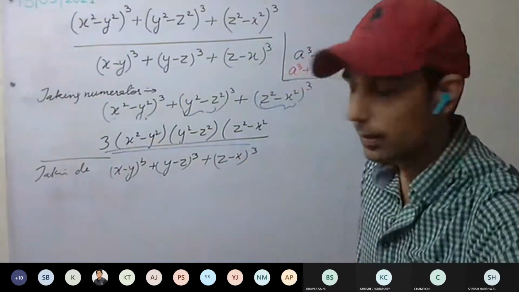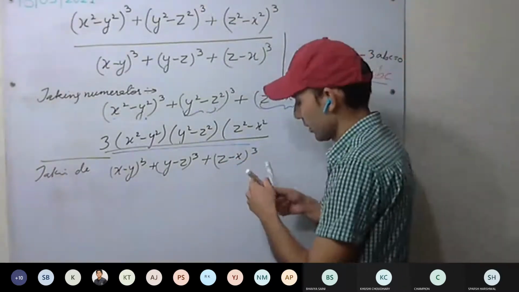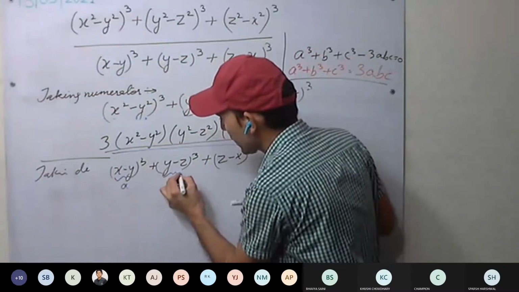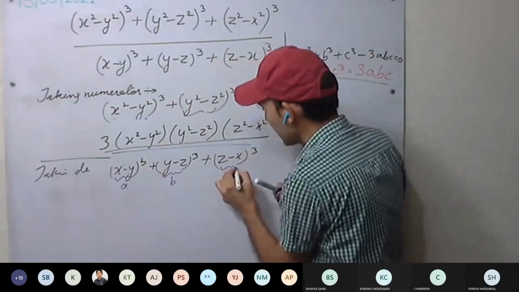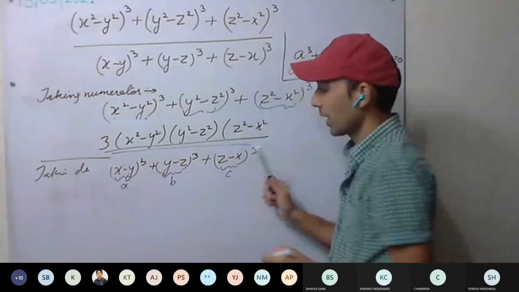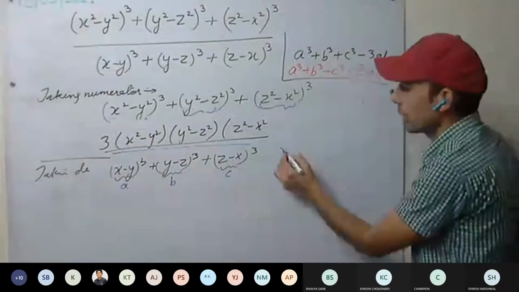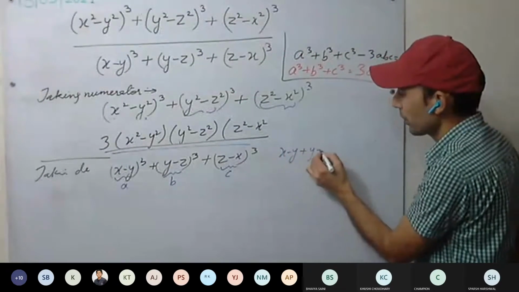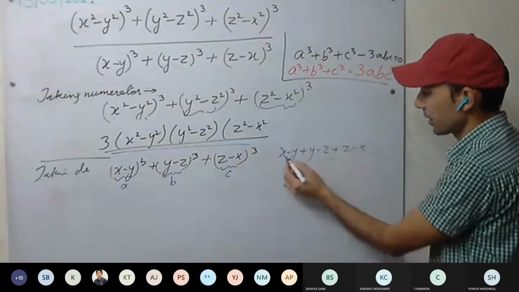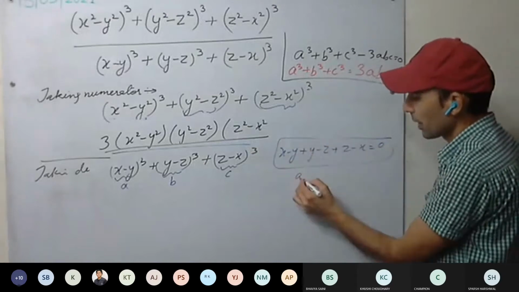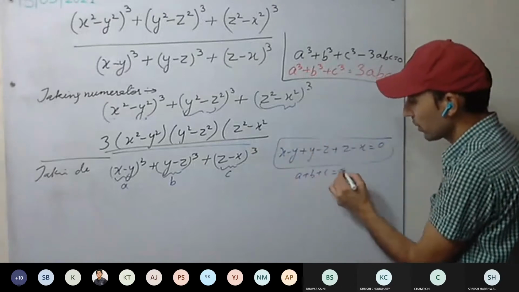Similarly here, x minus y, take it as a, y minus z, take it as b, z minus x, take it as c. Again, can you see a plus b plus c equal to 0? Yes or no? x minus y plus y minus z plus z minus x. The x's get cancelled, and this is equal to 0. That means a plus b plus c equal to 0.